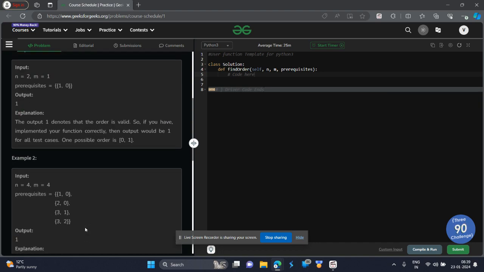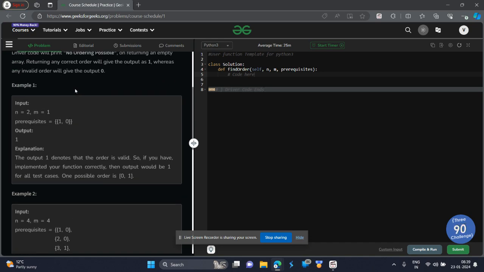But now you may be wondering, when will be the case when there is no possible order? When there is a cyclic graph. Let's say in example 1, 1 is dependent on 0, but in the next pair, if it was given that 0 is dependent on 1, then it would have formed a cycle: 1 dependent on 0 and 0 itself dependent on 1. In no possible manner could we have completed this question. So we know if there is a cycle, we have to return an empty list. If a possible order is formed, we will return it.